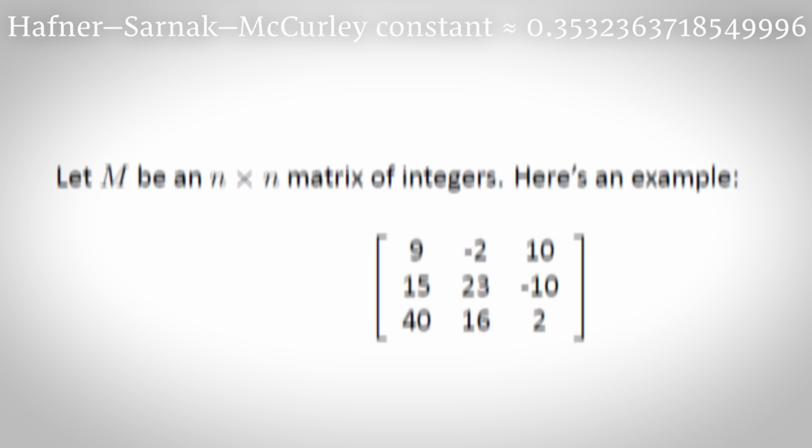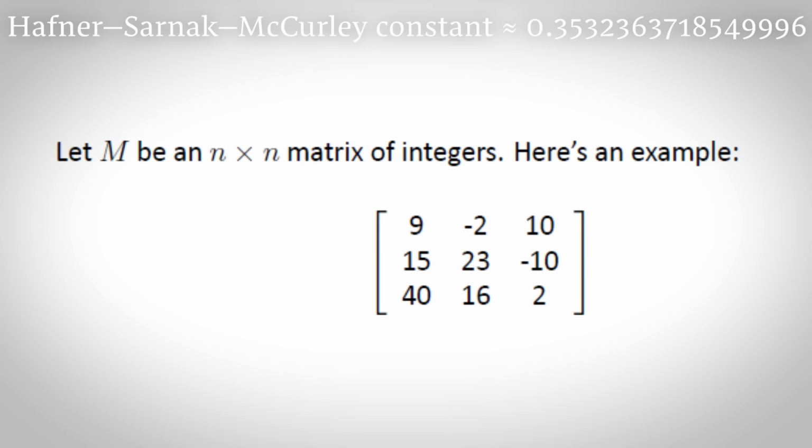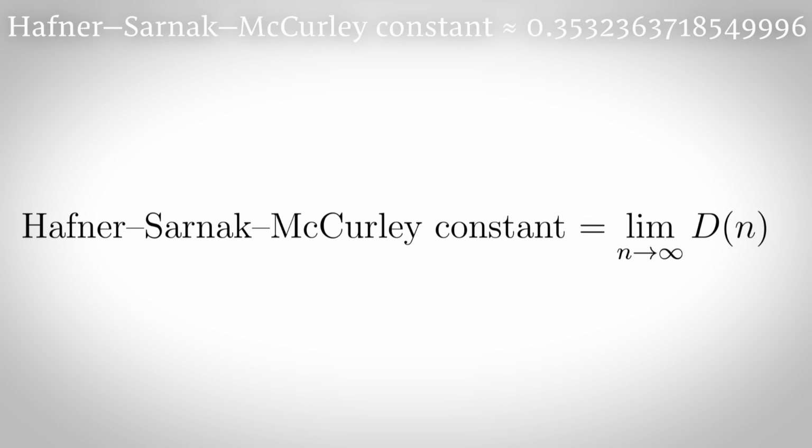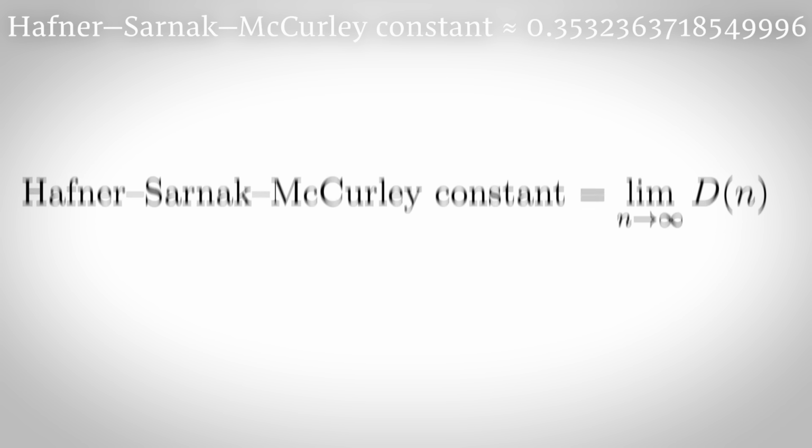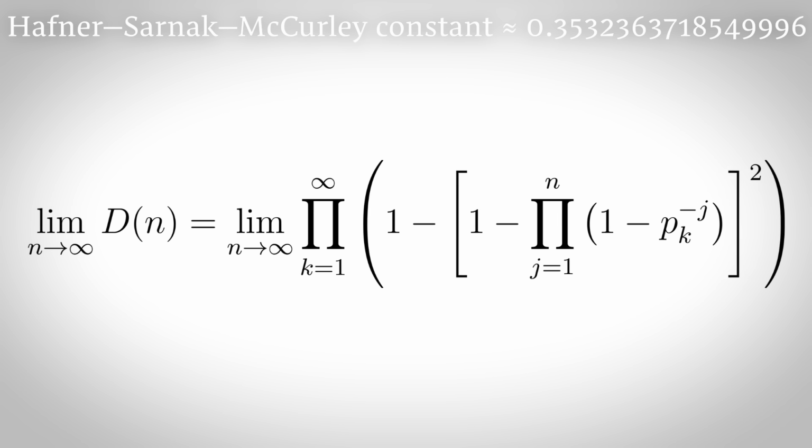Hafner-Sarnak-McCurley constant. Let d of n be the probability that the determinants of two randomly chosen n by n integer matrices are relatively prime. Then the Hafner-Sarnak-McCurley constant is the limit from n to infinity of d of n. The limit is given by this infinite product.